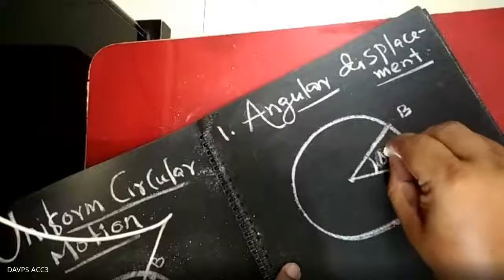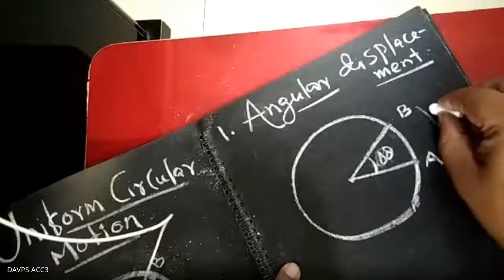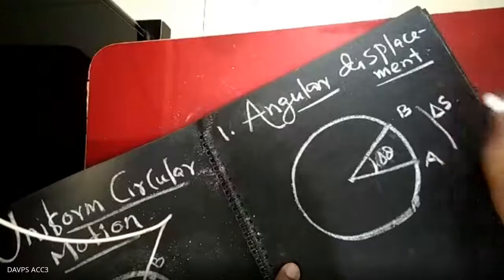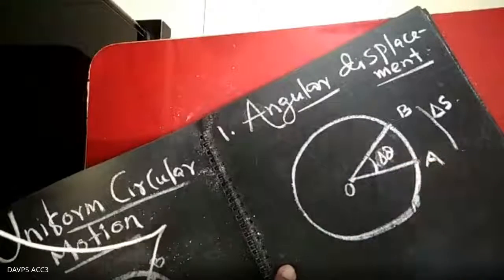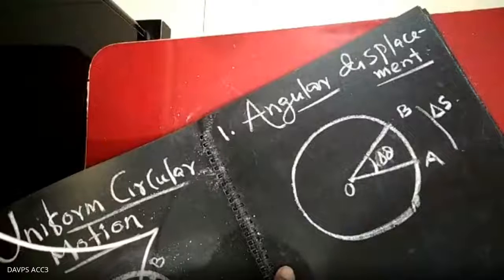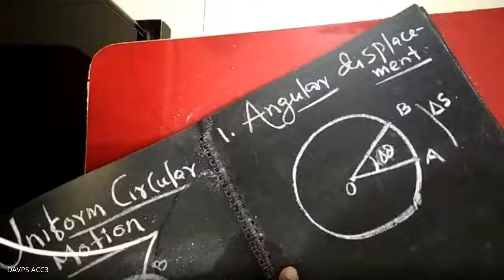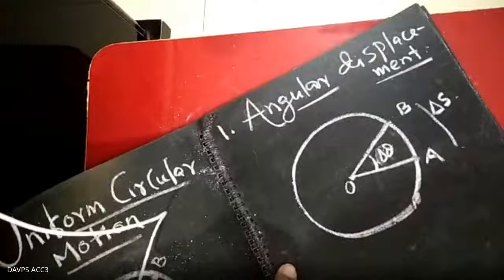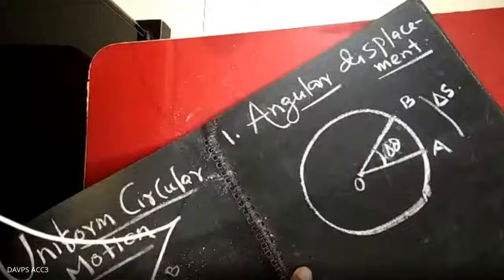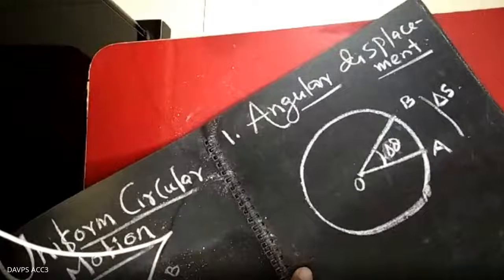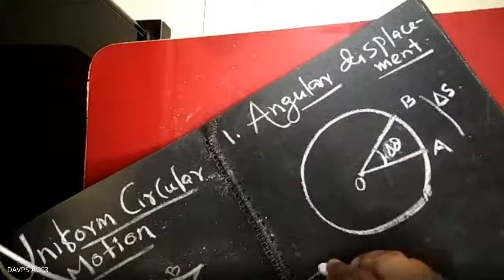At the same time, the angle that is described is called the angular displacement, and this distance equals delta S. If the particle moves from A to B, the angle swept out by the radius vector in a given time interval is called the angular displacement. So write the angular displacement.